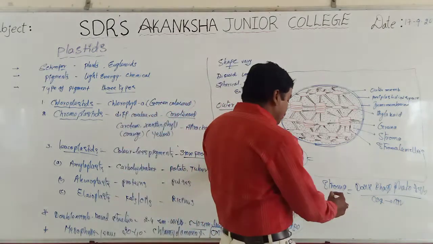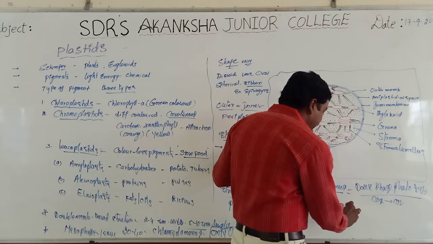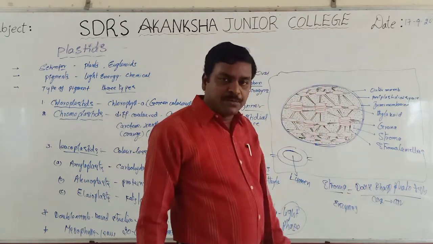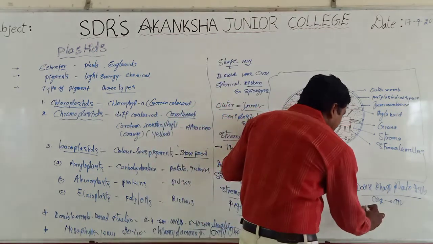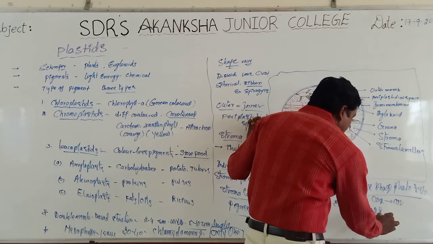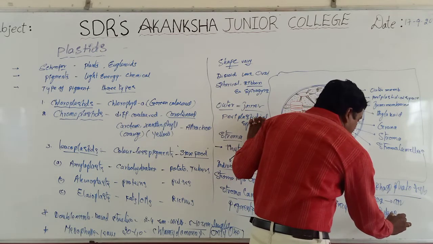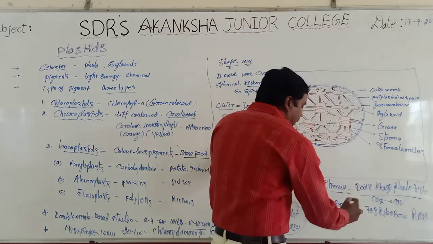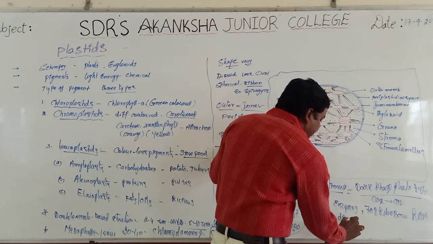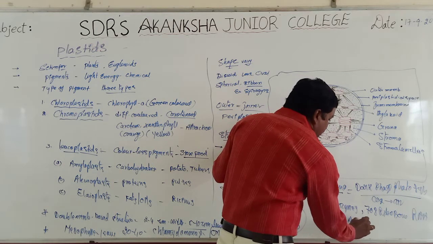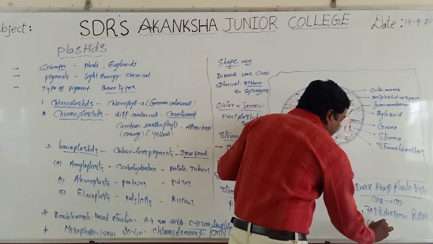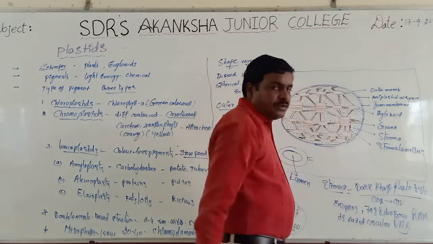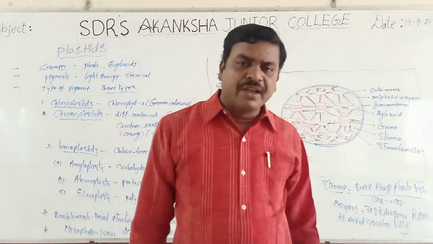This stroma also contains a number of enzymes responsible for the dark phase of photosynthesis, and it also contains 70S ribosomes, RNA, and double-stranded naked circular DNA. Very important.